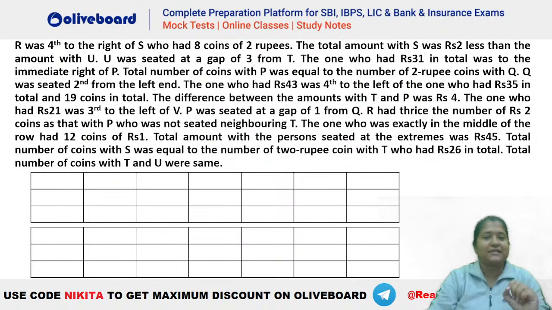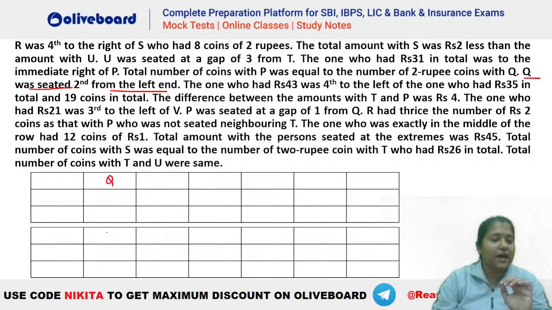Okay, so let's see what is given here. Anything that is fixed in here, we will first write it down, right? So if you check, it is given here that Q was seated second from the left end. Okay, this is directly given here that Q has to be seated second from the left end. So this is Q.